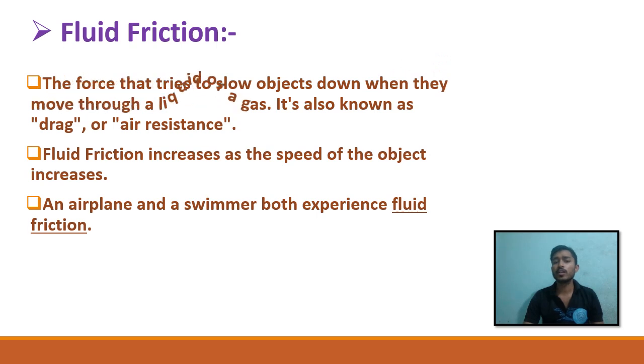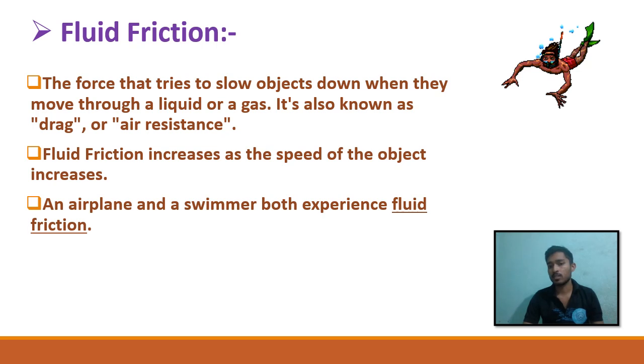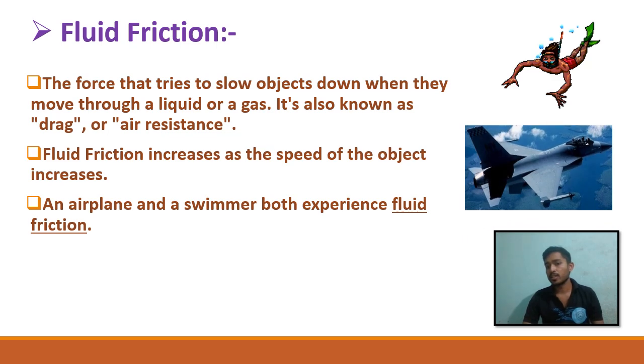Fluid friction increases as the speed of the object increases. An airplane and a swimmer both experience fluid friction. Please look at the picture on the screen to understand this clearly. In the picture, we can see that there is fluid friction between the airplane and the air.